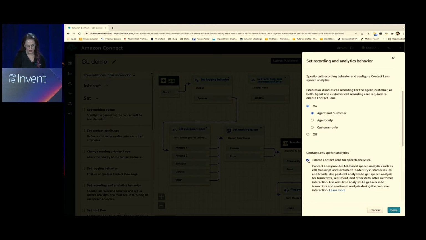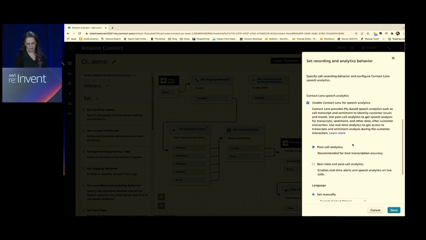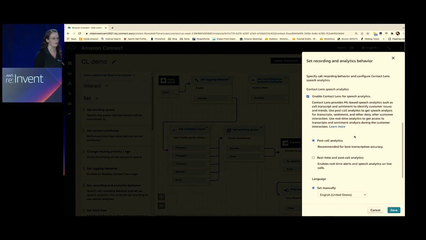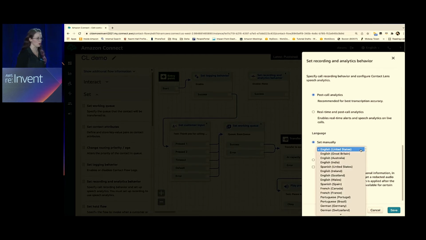We also have the ability, and this is where we're going to now enable Contact Lens. From there, you also have the option of doing post-call analytics or real-time and post-call. For this use case, we're going to do post-call, and we're also going to set the language to English only, but you also have many languages to choose from as well.